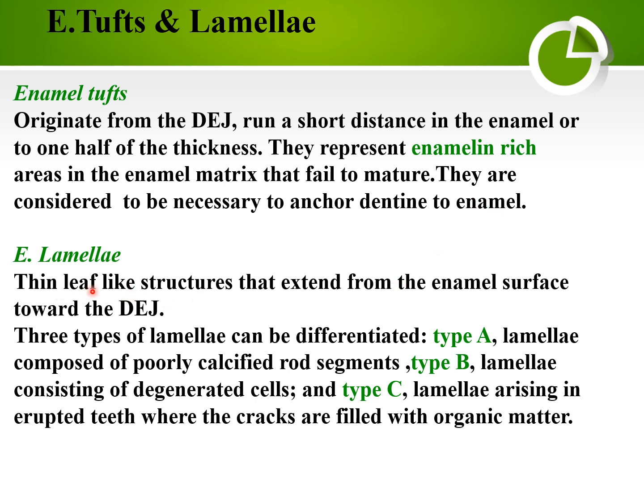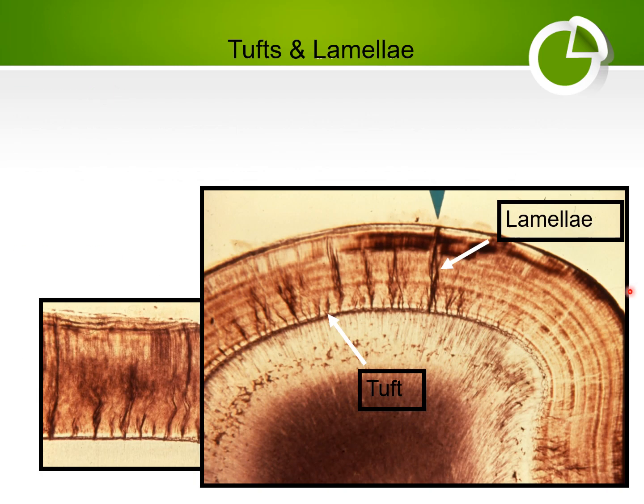Enamel lamellae are thin leaf-like structures that extend from the enamel surface toward the dentino-enamel junction. Three types of lamellae can be differentiated. Type A lamellae are composed of poorly calcified rod segments. Type B lamellae consist of degenerated cells, and type C lamellae arise in the erupted teeth where the cracks are filled with organic matter.